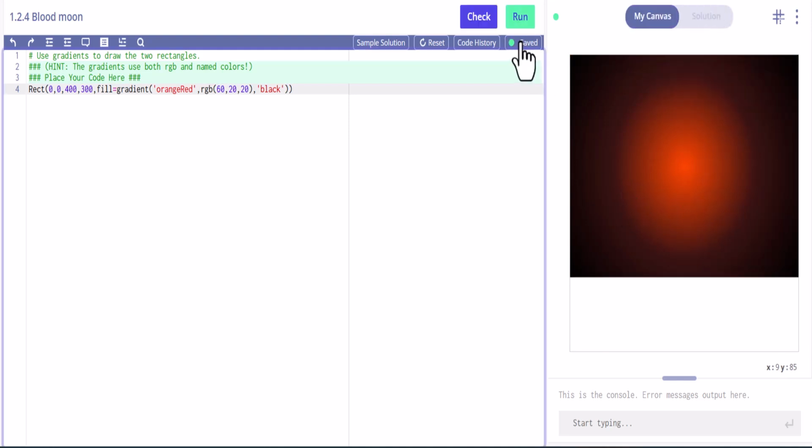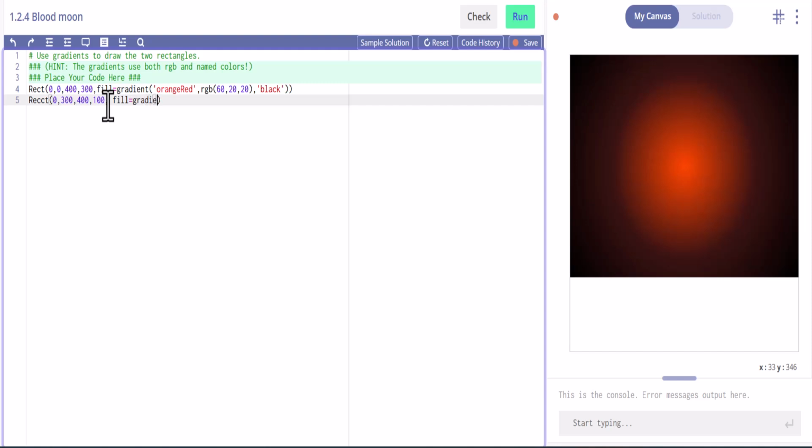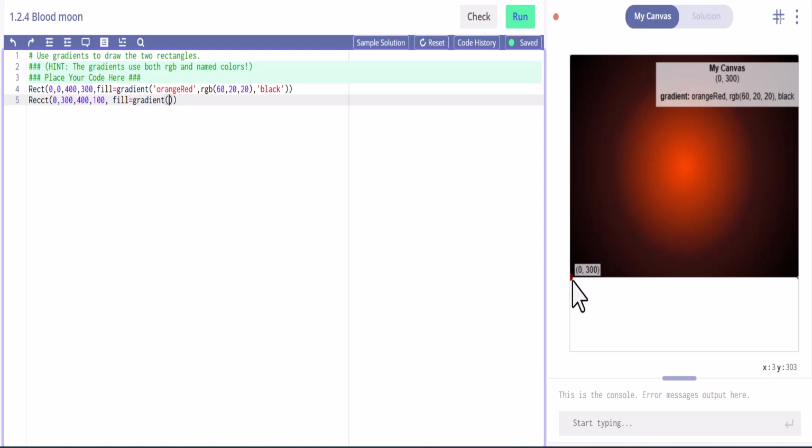There we go, perfect. Okay, so now we have another rectangle, and that starts at 0, 300. The width is going to be 400 again, but then the height is going to be 100 because the other one's 300, and you can't go more than 400. I mean, you can, but for this, the height of the entire work area here is 400. And then we'll fill.